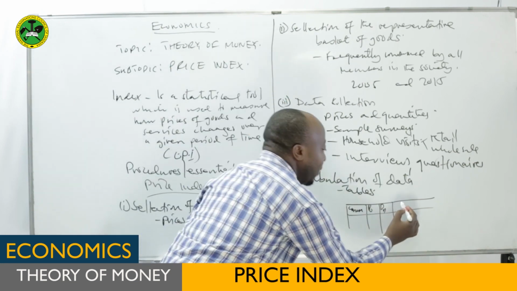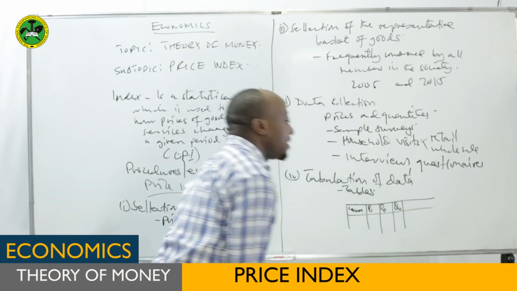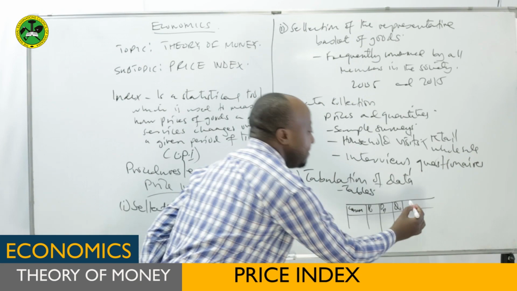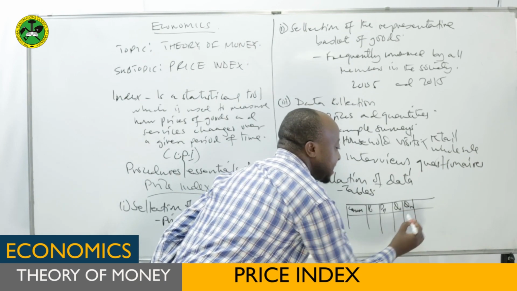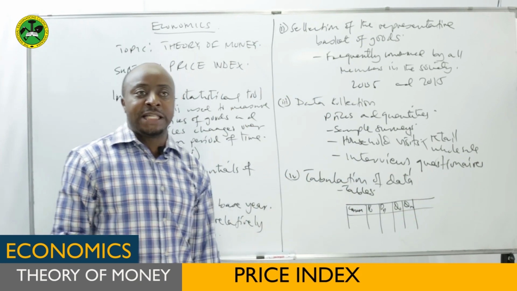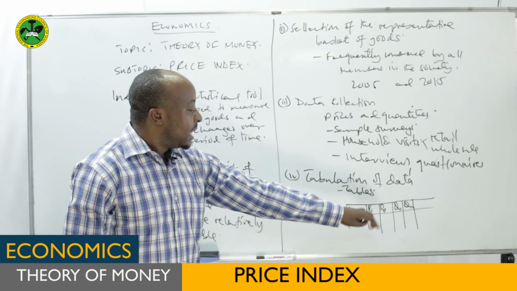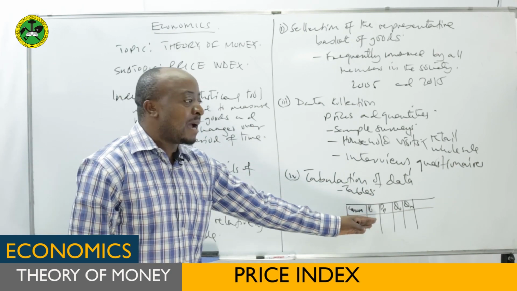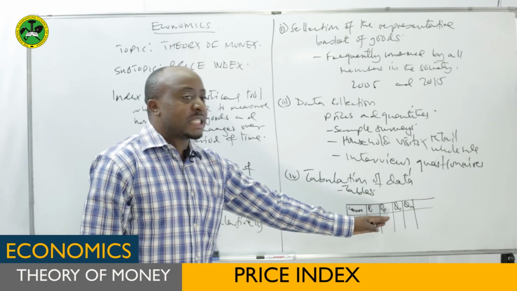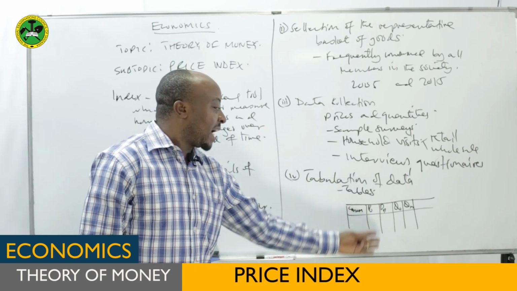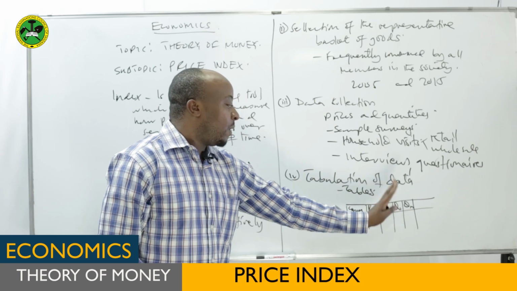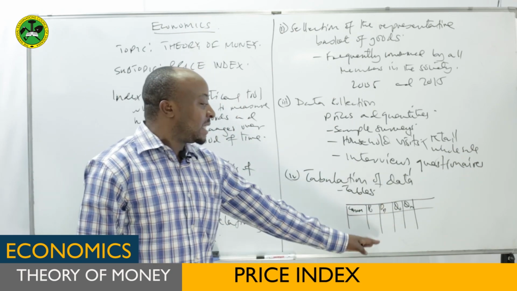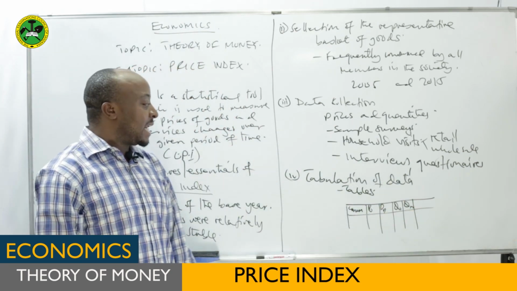Likewise, we'll have quantities in the base year, that is Q0, and Qn, which stands for quantities in the current year. So P0 will be the prices of different goods in the market in the previous time or base year. Pn stands for prices of goods in the current year. Q0, quantities in the base year, and Qn, quantities in the current year.